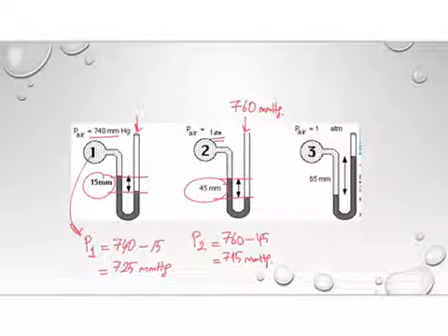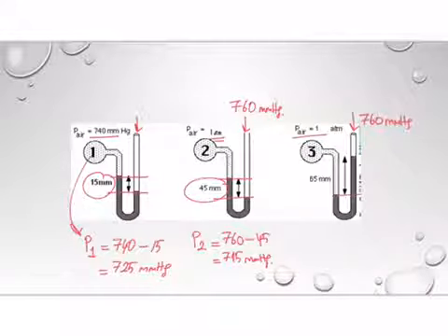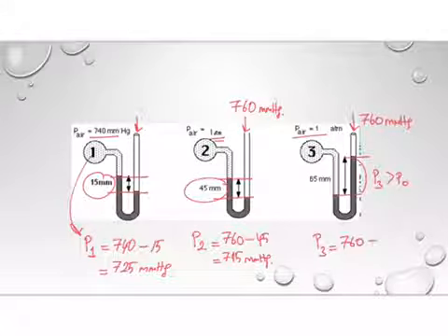Now here again the atmospheric pressure is 1 atmosphere, which is equal to 760 millimeter mercury. This time you see that the difference in mercury level is at the right side, so the pressure of the gas is bigger than atmospheric pressure, so it is equal to 760 plus 65, which is equal to 825 millimeter mercury.